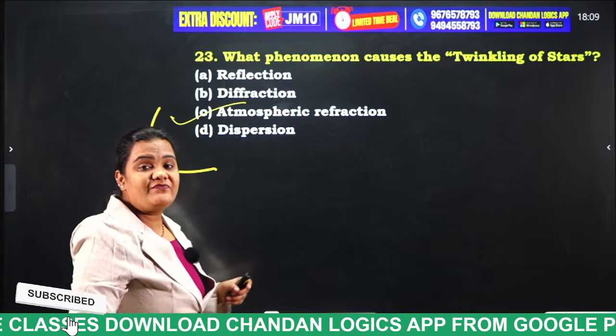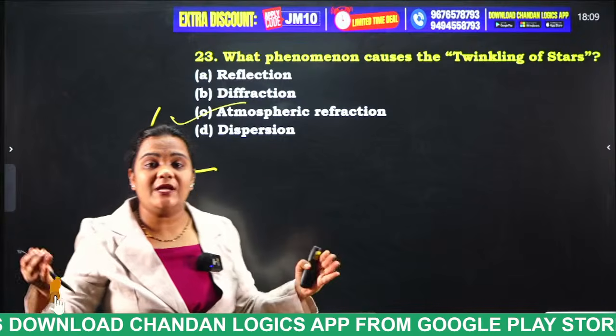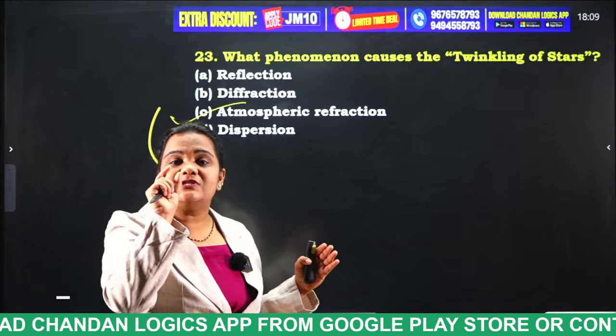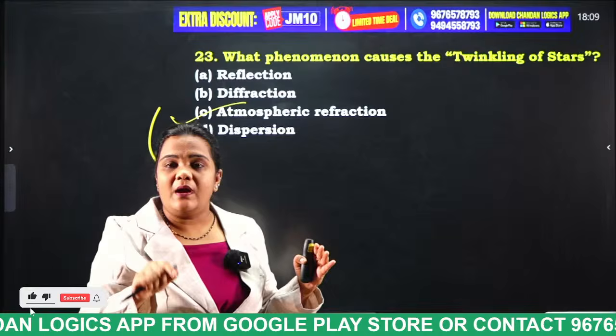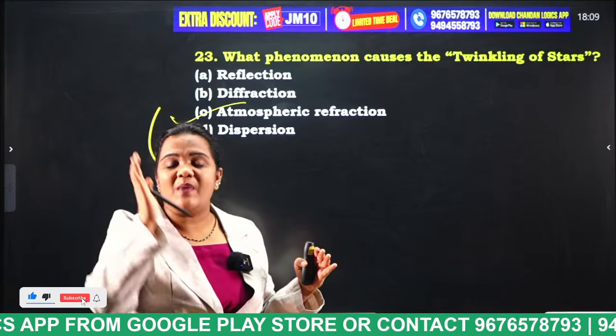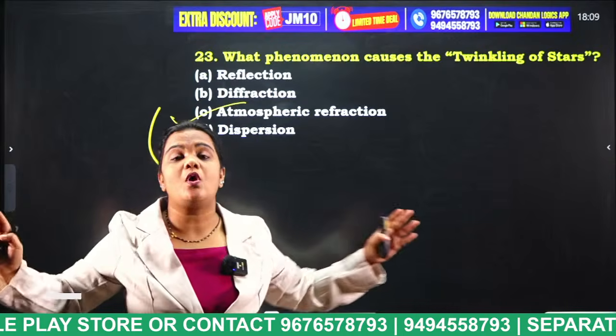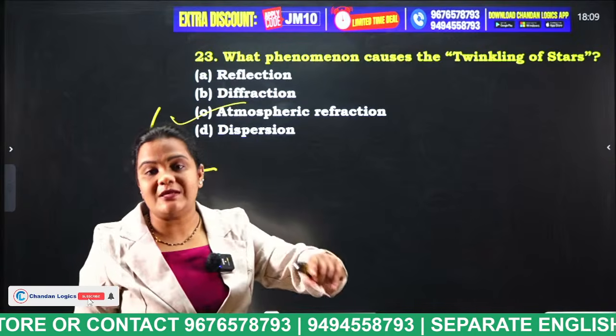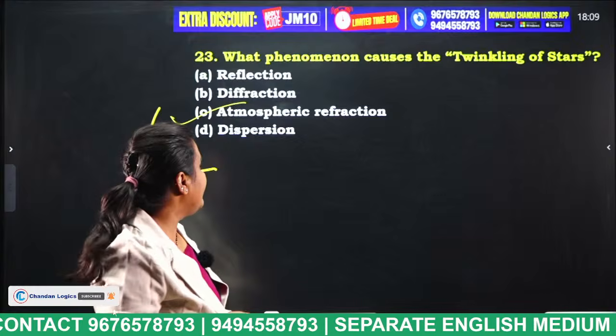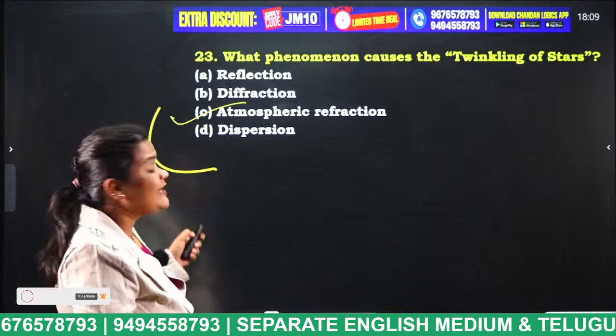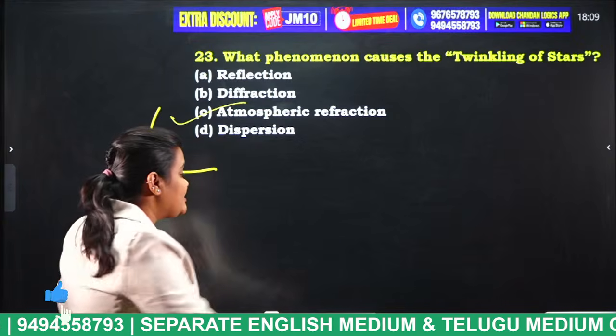What do you mean by diffraction? If there is an empty room and a single slot in that room and a light beam is passed through that slot, what happens, students? That light beam will spread throughout that room. That phenomenon is known as diffraction. Okay. Next. And dispersion is nothing but what, students?